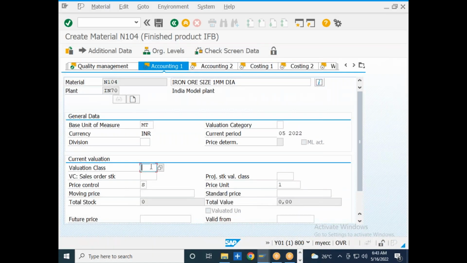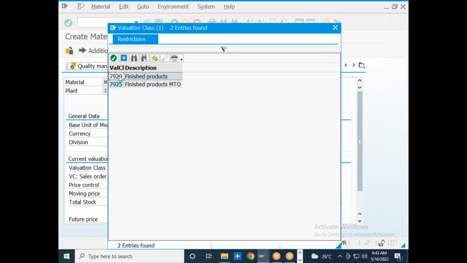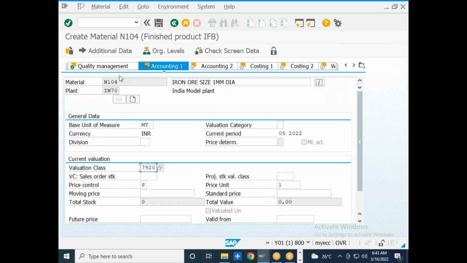So I need to select a relevant valuation class over here based upon the material type I am trying to create. I am creating a finished material, so I will select the valuation class as 7900 or 7920.